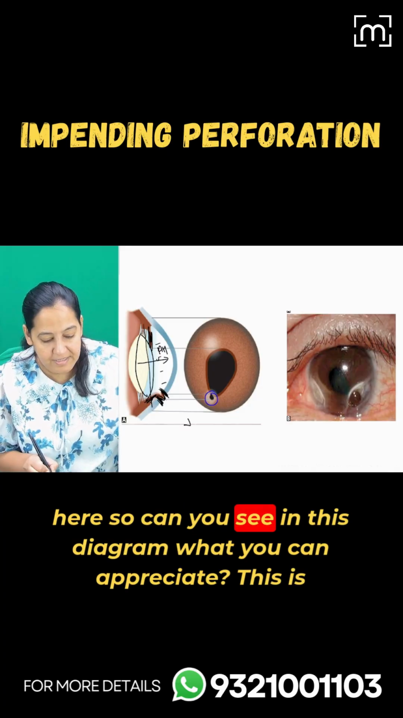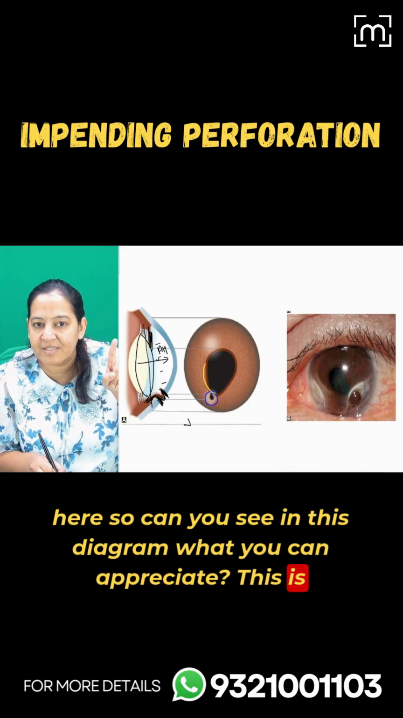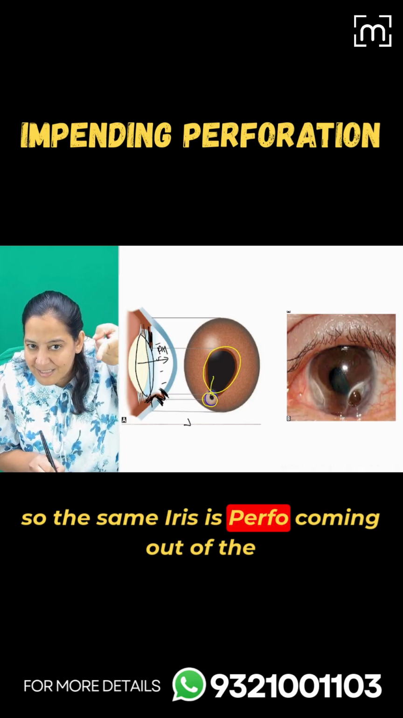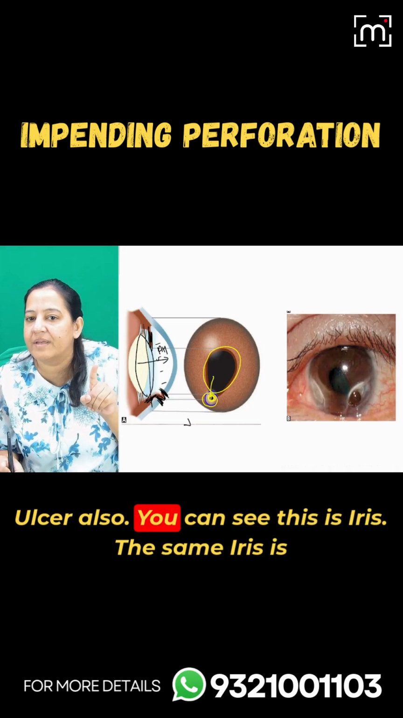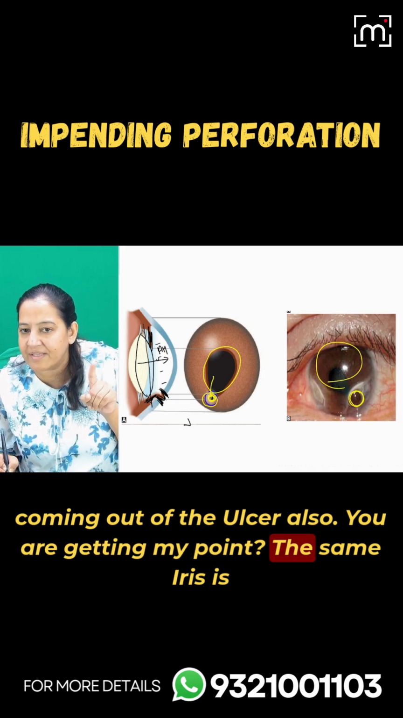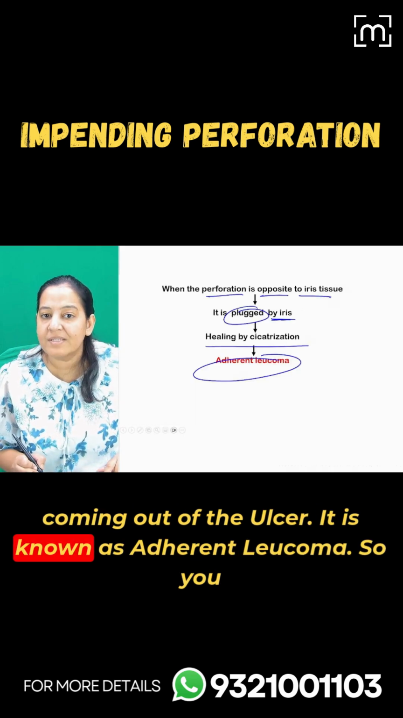Can you see in this diagram what you can appreciate? This is the complete iris, and this is the ulcer. The same iris is coming out of the ulcer also. You can see this is the iris. You are getting my point. The same iris is coming out of the ulcer. It is known as adherent leukoma.